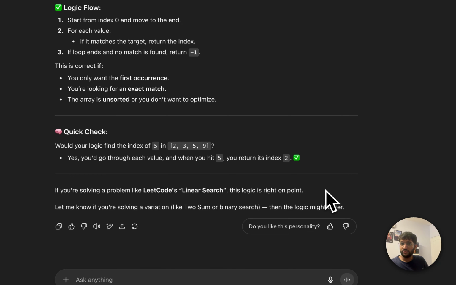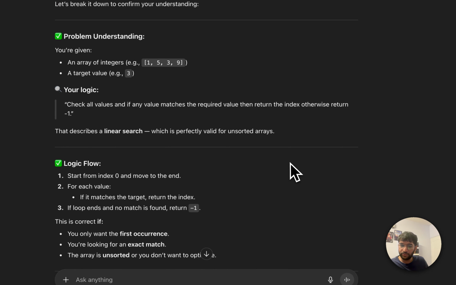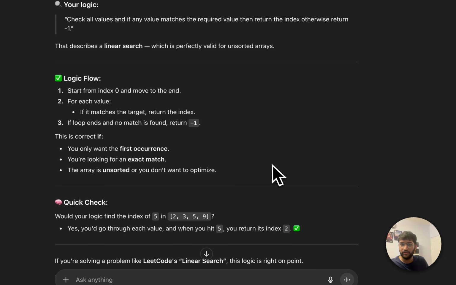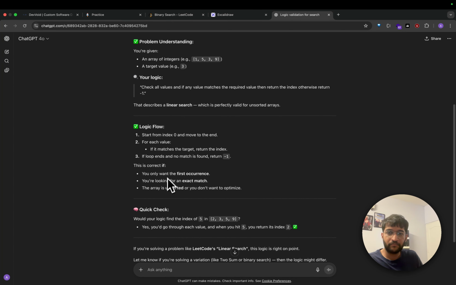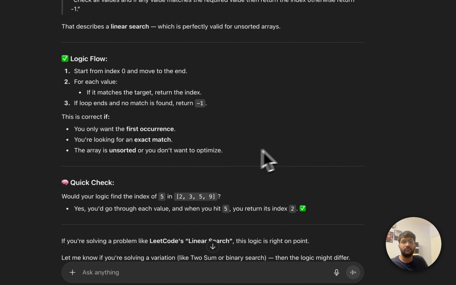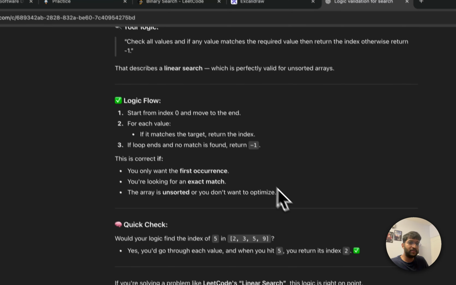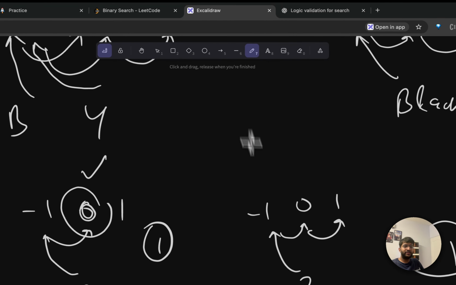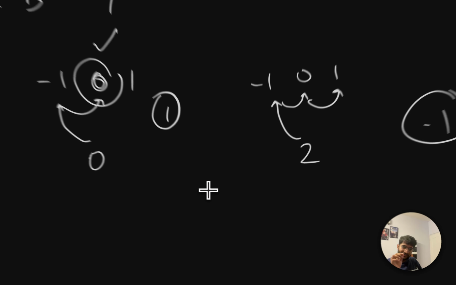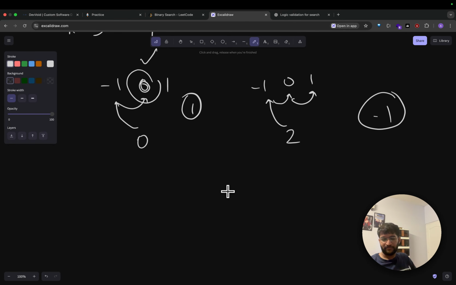Okay. So now it says it's good to go, right? Logic is perfect. But you see, there are some things it mentions here that are important for us. In our problem statement, we have specifically mentioned it's a sorted array. That is powerful. I'll tell you why it's powerful.